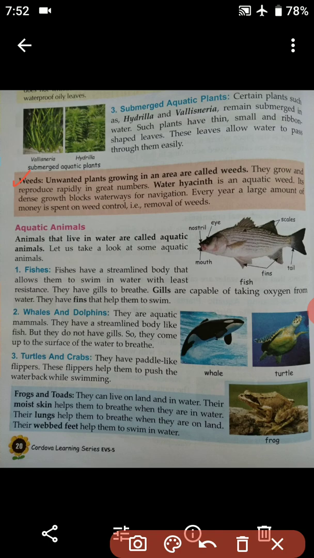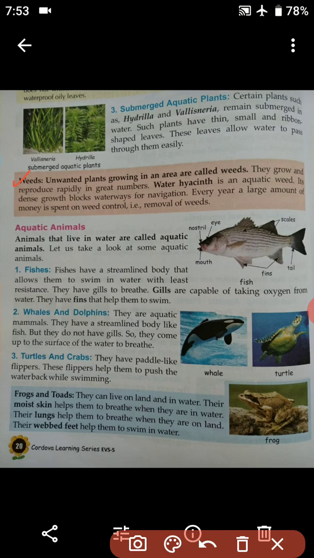So water hyacinth is an aquatic weed. While going through the aquatic plants in our last class, we came to know that water hyacinth is a free floating aquatic plant. Its dense growth blocks waterways for navigation.